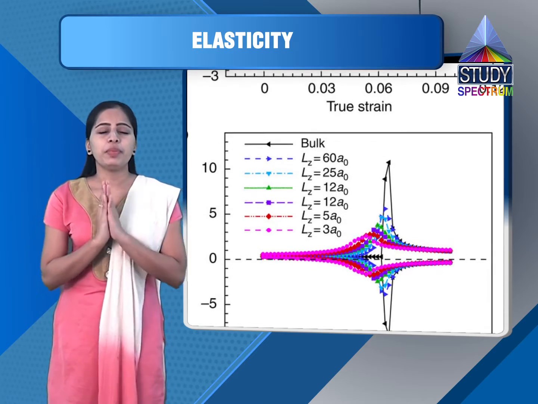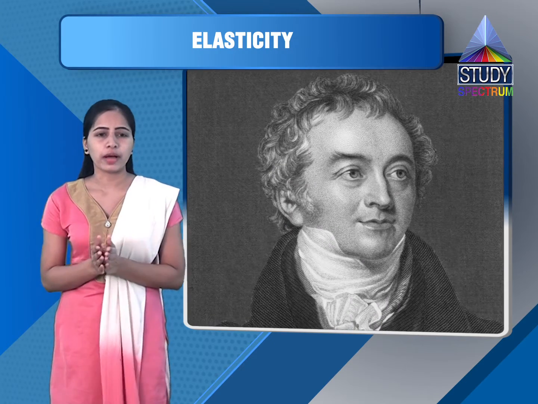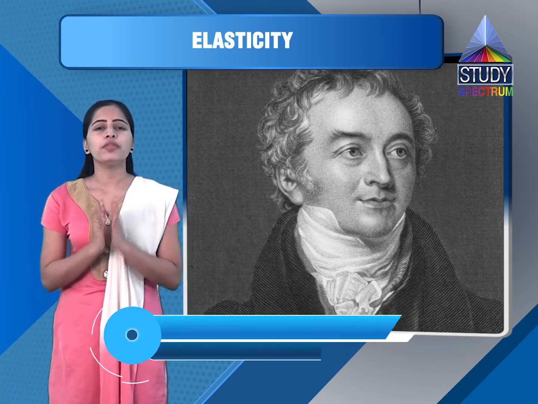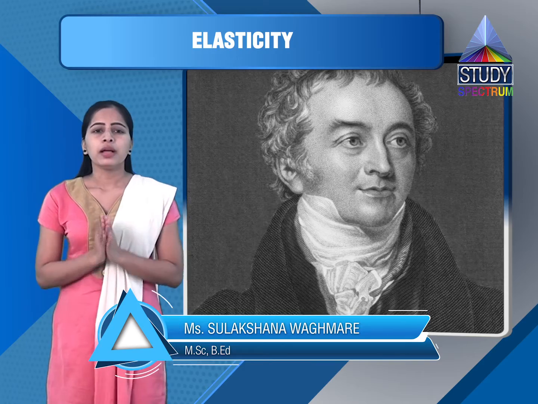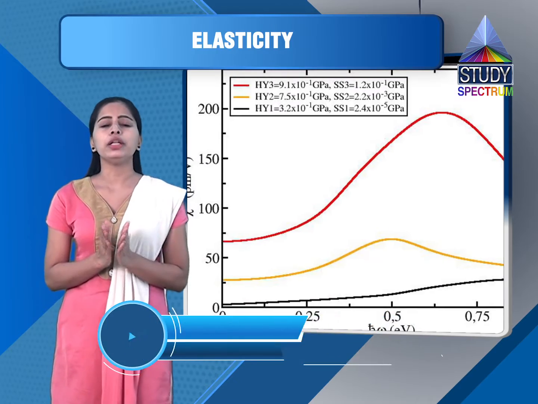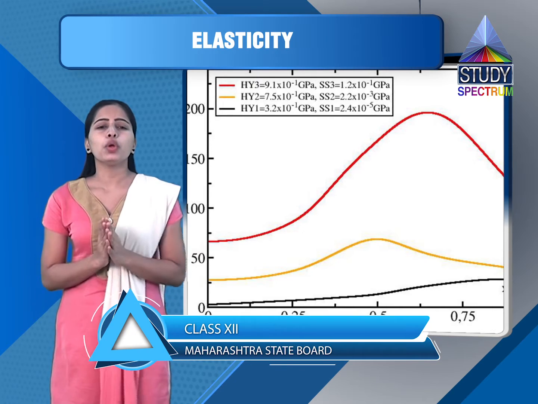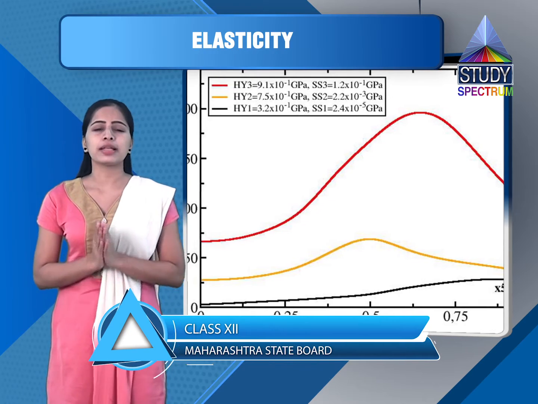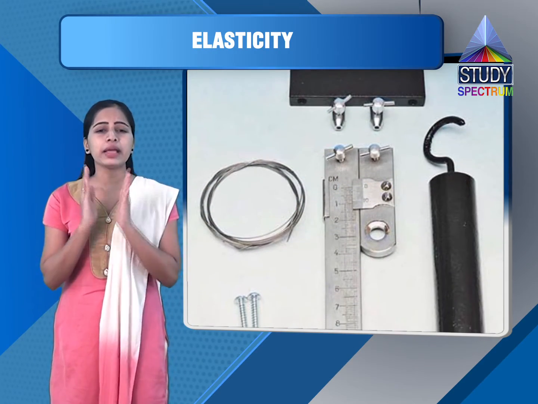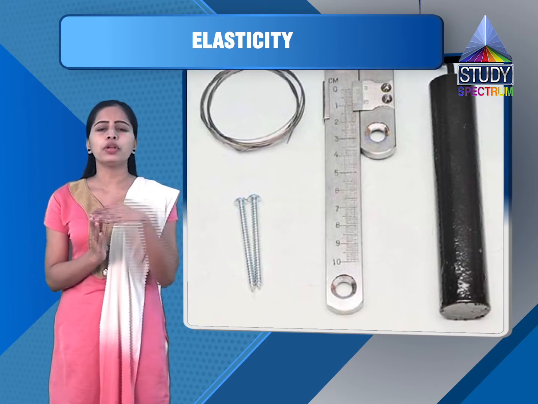Now we will perform an experiment to find out Young's modulus of a particular wire. So let us see the experiment. This is the topic, determination of Young's modulus for a wire. Now you can see the figure. This figure illustrates a typical arrangement for determination of Young's modulus of a material wire. Two long straight thin wires, P and Q, of the same length, same radius and same material are suspended side by side from a rigid support S.